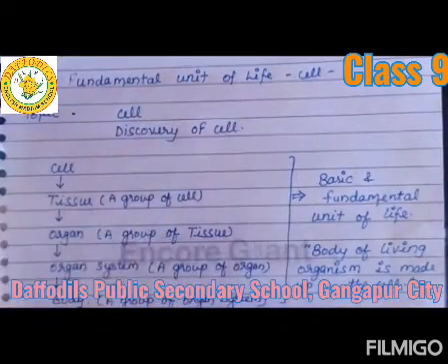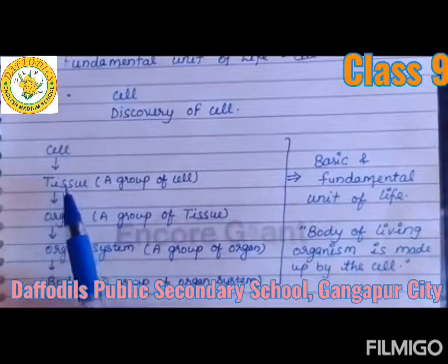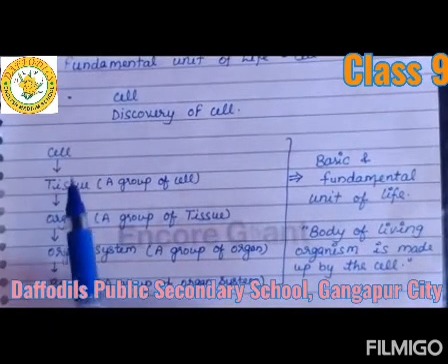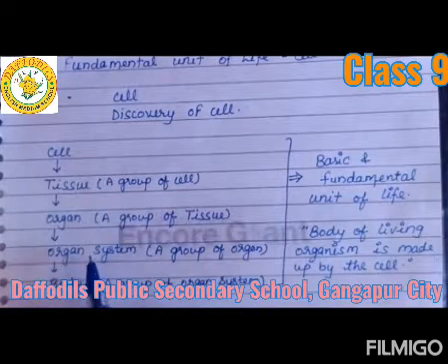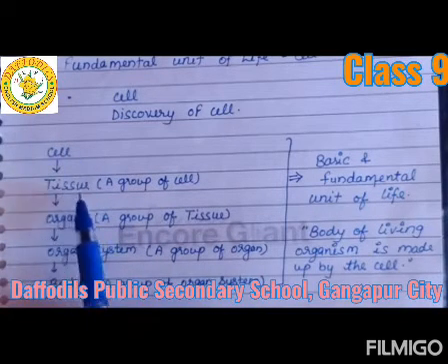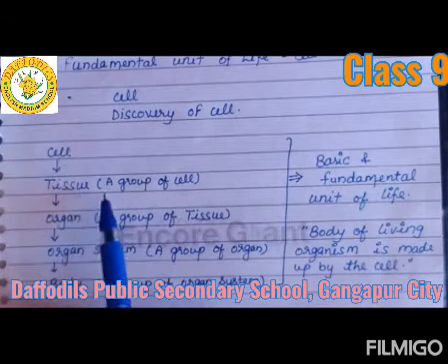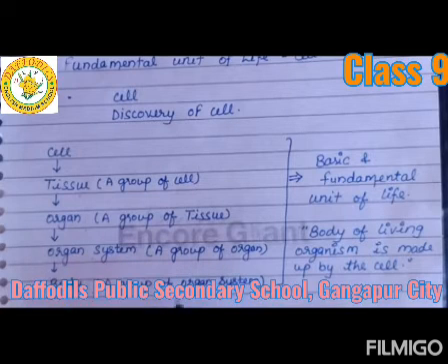This question is clarified by this graph. In this graph we represent the relation between cell and tissue, tissue with organ, organ with organ system, and organ system with body. This graph represents that tissue is made up of a group of cells, organ is made up of a group of tissues, organ system is made up of a group of organs, and the living organism's body is made up of a group of organ systems.